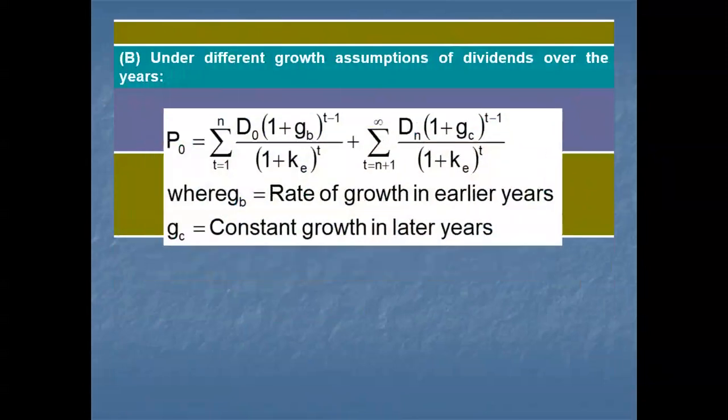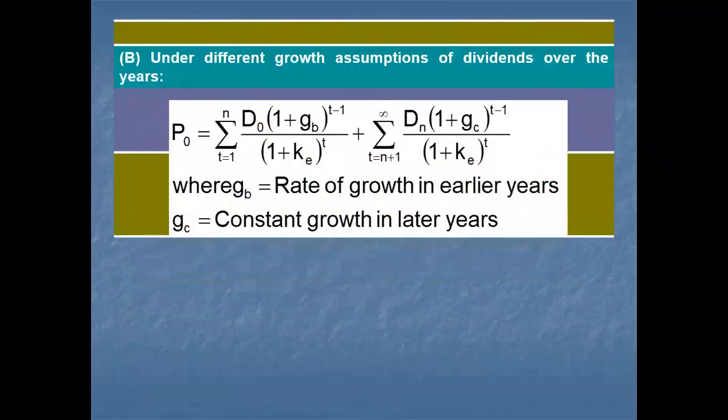This is the cost of equity capital when dividends are expected to grow at a uniform rate perpetually, meaning continually in nature, right? Under different growth assumptions of dividends over the years, sometimes it could be less, sometimes more. Then we need to use the rate of growth in earlier years and constant growth in later years. Then we use this formula: D0(1+gb)^(t-1)/(1+k)^t plus the sum of Dn+1(1+gc)^(t-1)/(1+k)^t. The growth rate might be different.